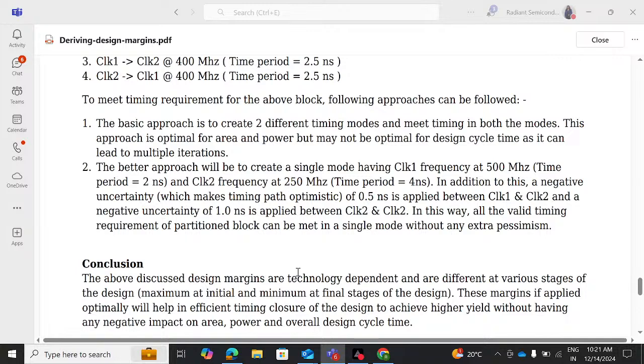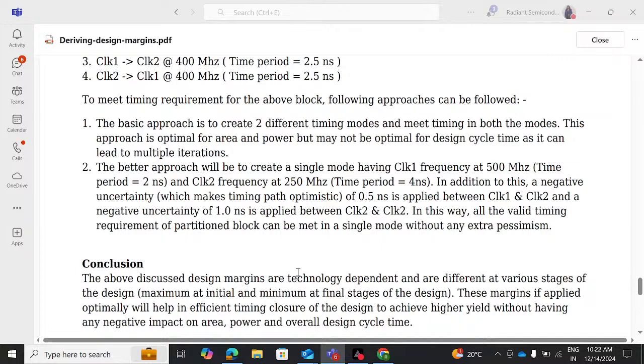Now, to conclude, right, the above discussed design margins are technology dependent, right, and are different at various stages of the design, maximum at initial and minimum at final stages of the design. Please remember this, maximum at initial and minimum at final stages of the design. These margins, if applied optimally, will help in efficient timing closure of the design to achieve higher yield without having any negative impact on area, power, and overall design cycle time.